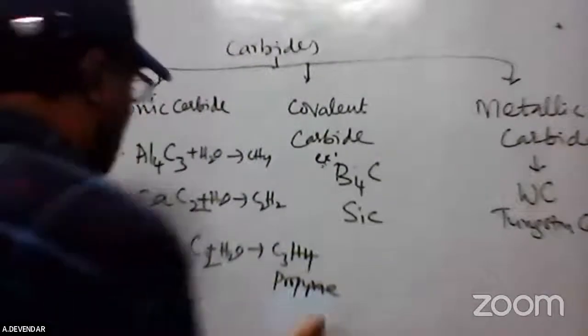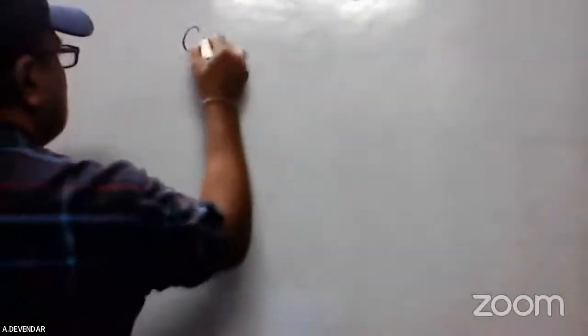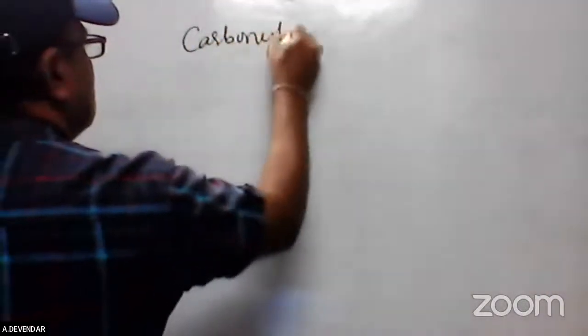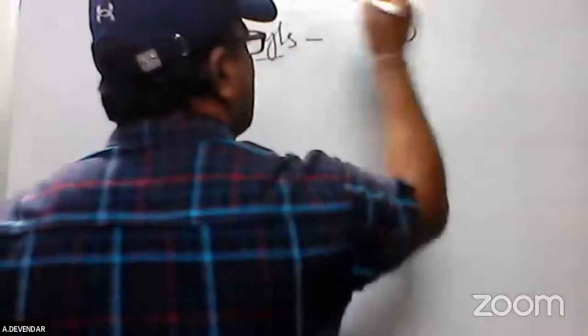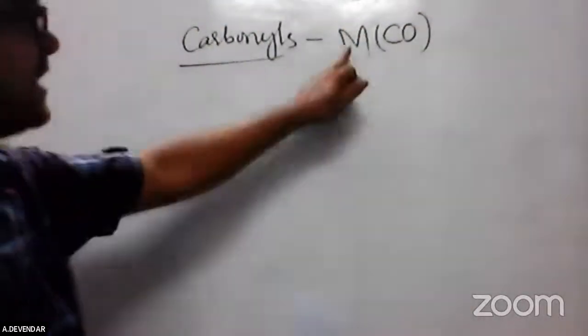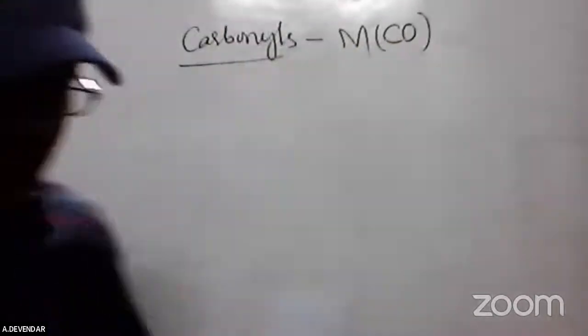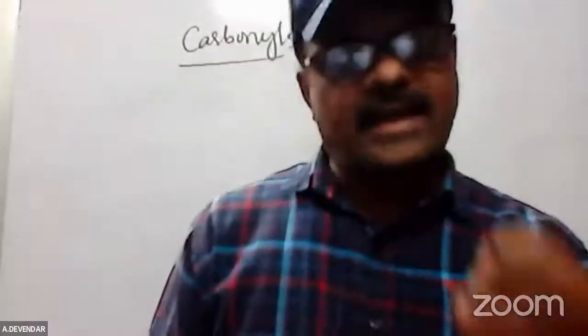Now coming to the next, the carbonyls. What are the carbonyls present in the 4th group element? Because the carbonyls are very important in the 4th group elements. The carbonyls means what? The central atom is linked with the CO. Whatever the central atom is, some M, MCO. M is a metal and the carbonyl group is present. These carbonyls are monocarbonyls, binuclear carbonyls, bicarbonyls.